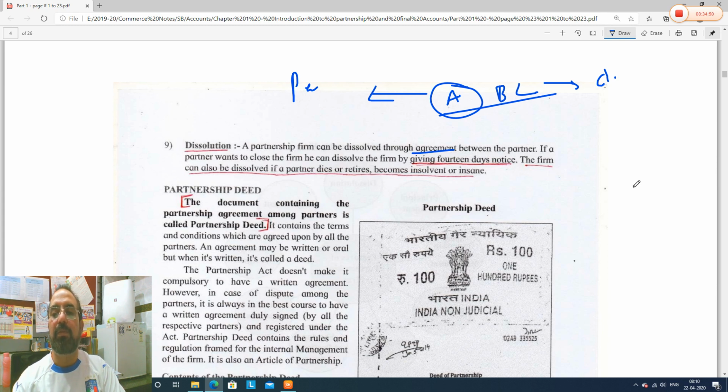He cannot get up in the morning and call other partners, hey, you know what, from today onwards we'll close the partnership. No, that will not work. That will be totally wrong. He has to give notice of 14 days, any partner who wants to close the firm. And the firm can also close how? The firm can also be dissolved if, now see, if someone dies, then do they give notice? Then the firm will retire, becomes insolvent or insane. Insane means what?